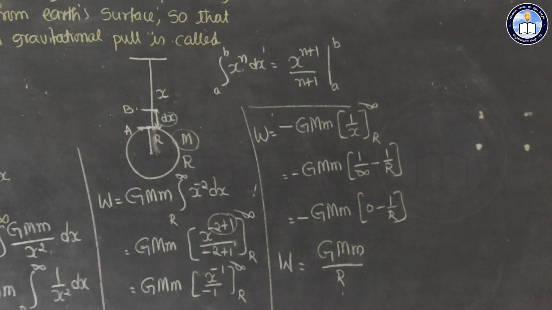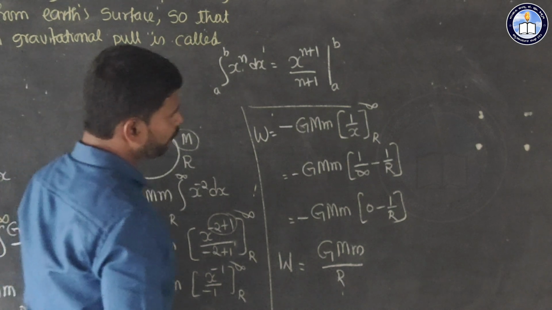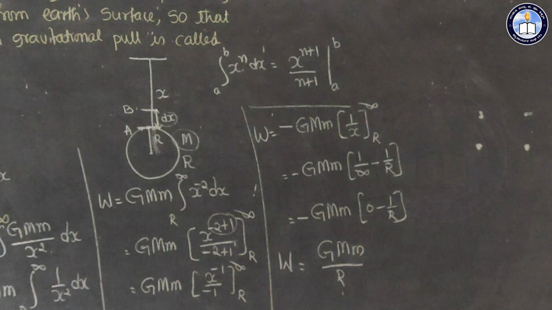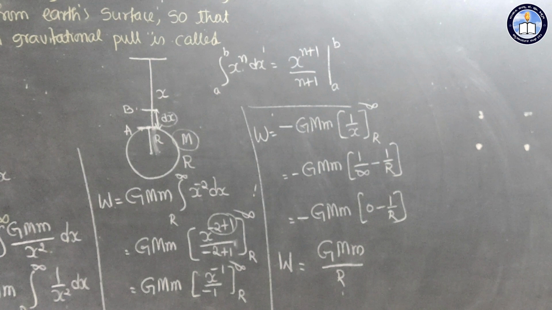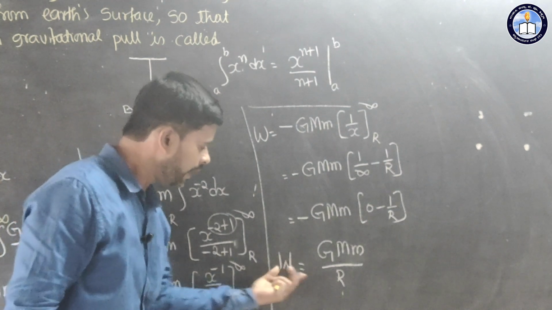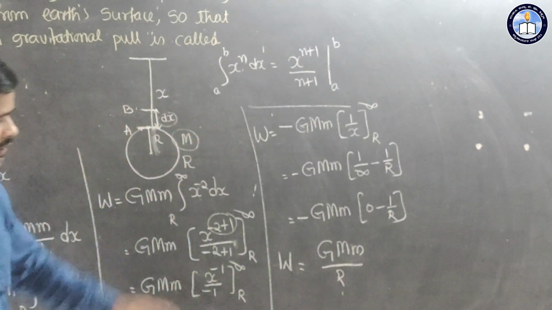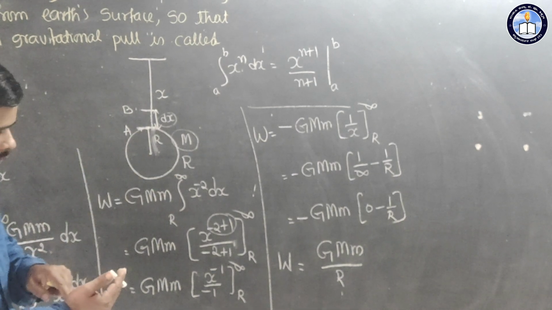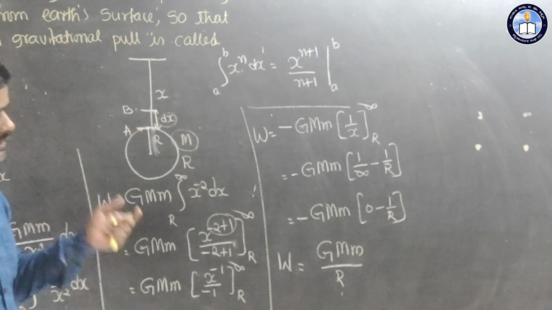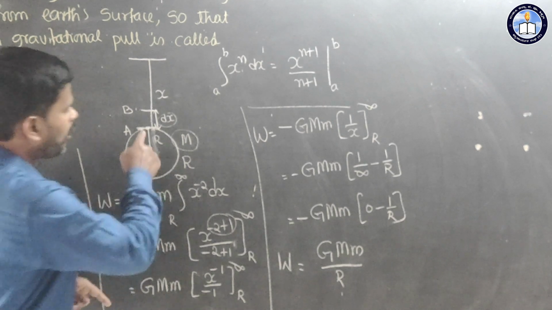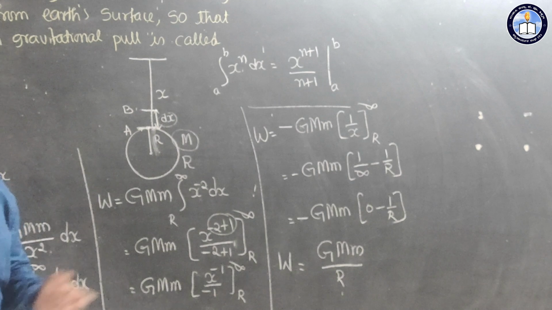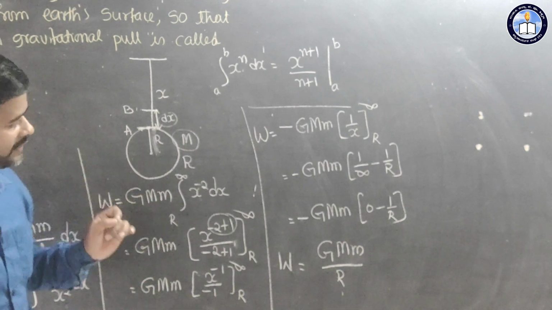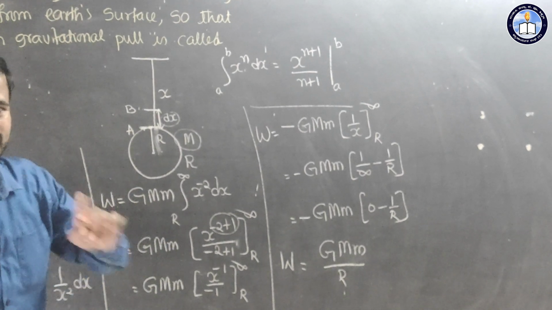So yeah, after this stage we have to find escape velocity. So escape velocity we have to find in this case. So see, this is the amount of work done. Actually, the amount of work done is converting into, in this situation, nothing but kinetic energy, because the object is moving. By virtue of the motion, if the body gains energy, that energy we can call kinetic energy.